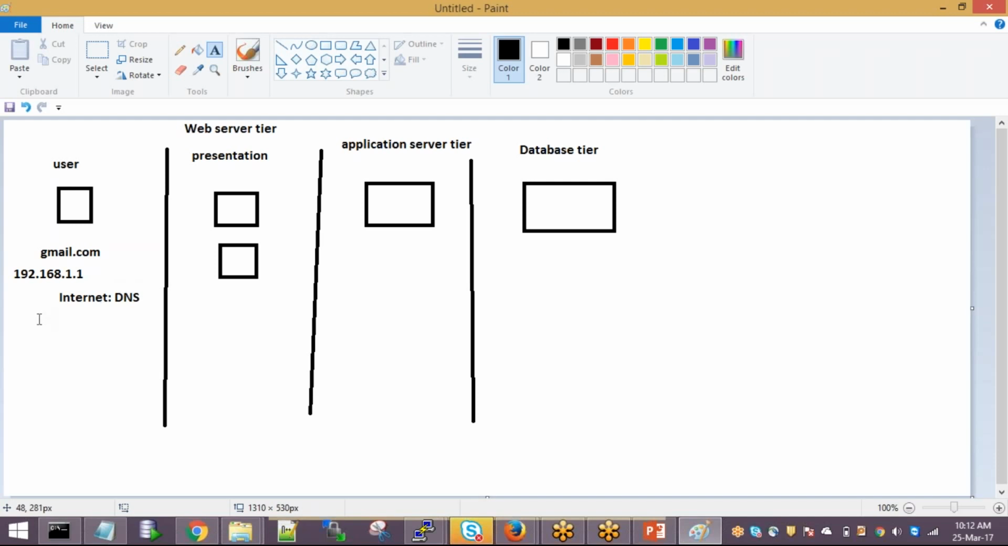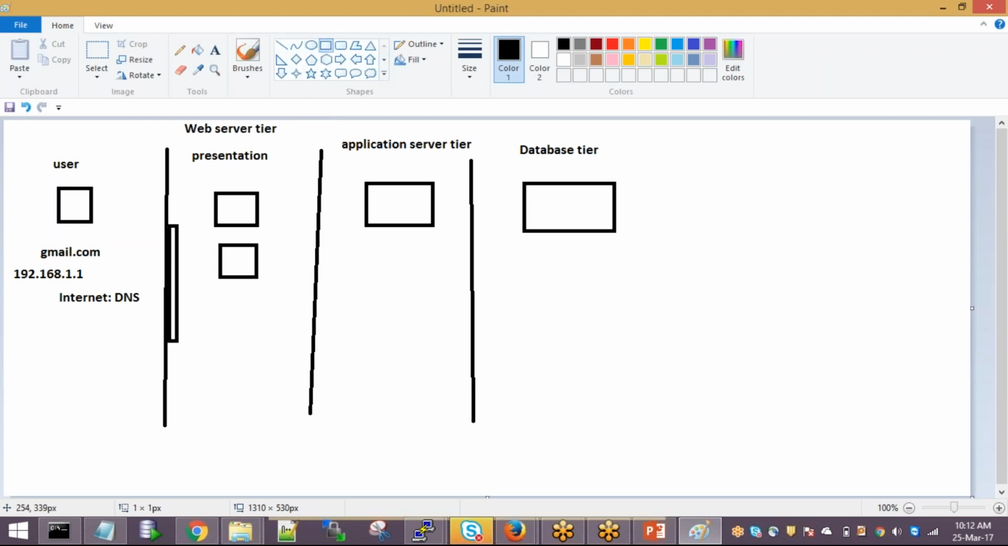DNS is also a kind of phone book. Your phone book has your name and phone number, right? The same way, DNS is also a type of database where each IP address has a specific location in the world. So it will directly send the request to my data center. This will be my starting point. The request comes from the internet DNS directly to this data center.